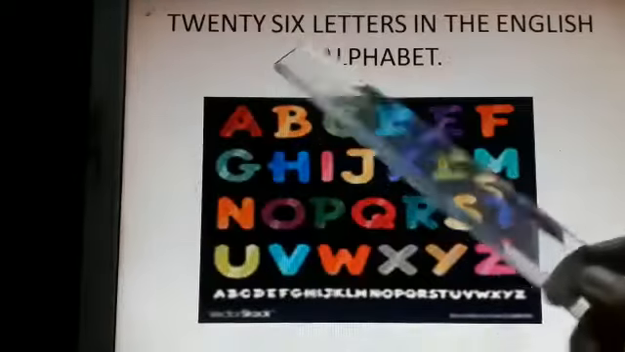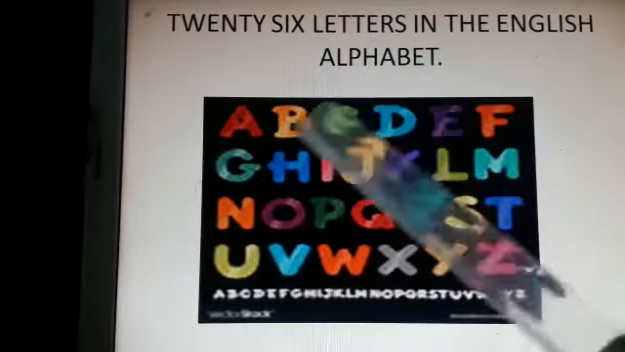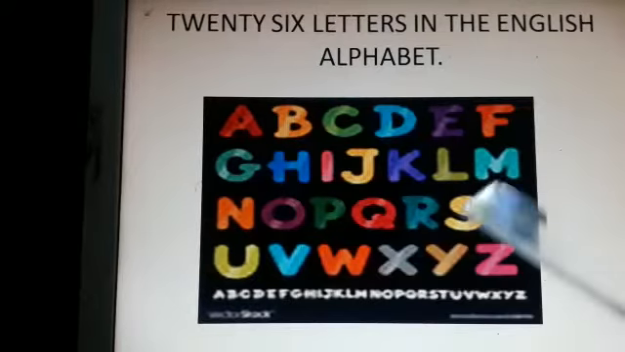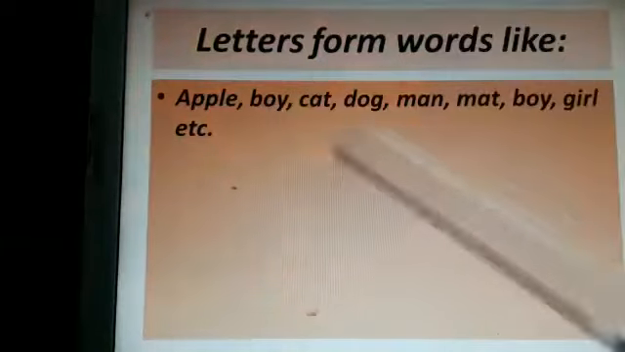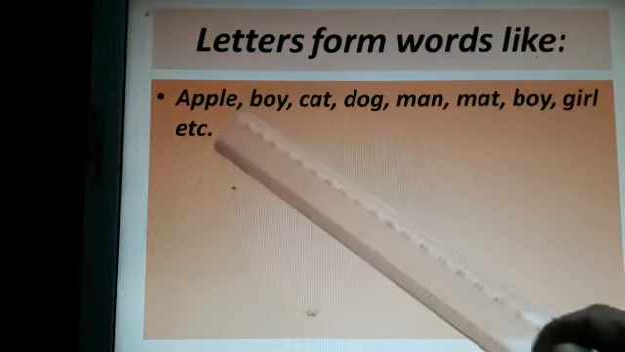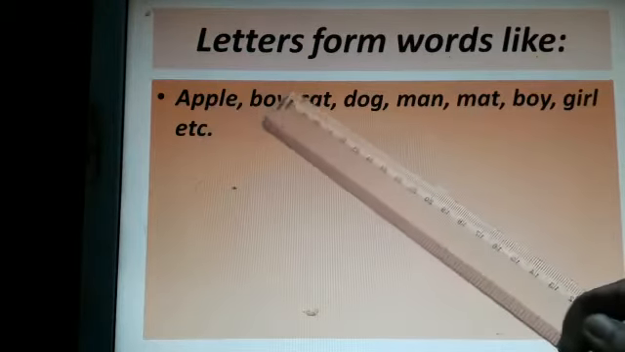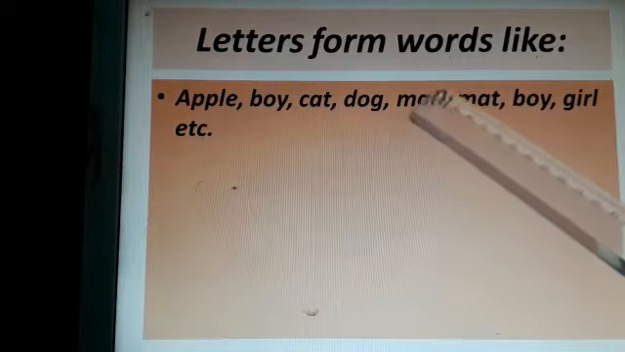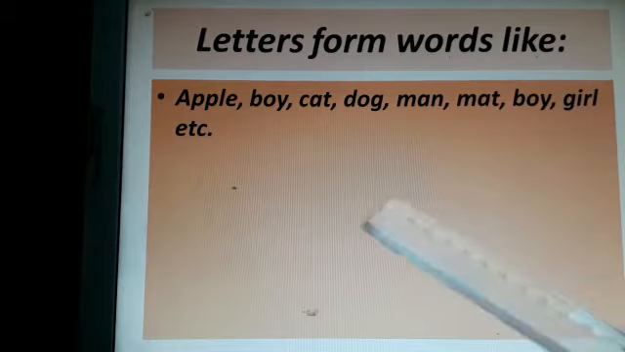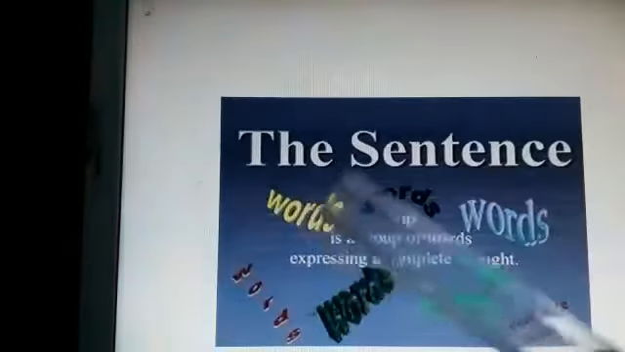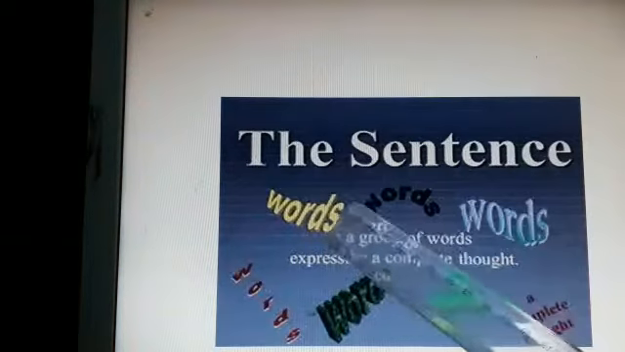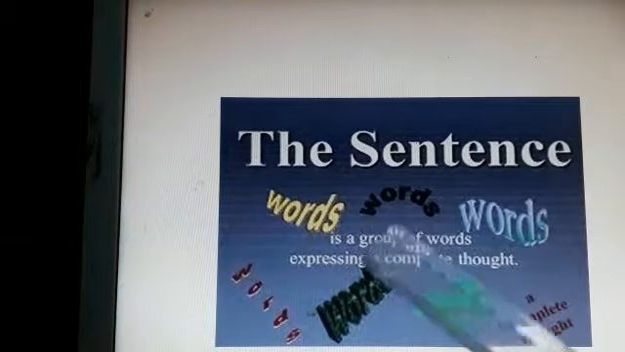Now, there are 26 letters in the English alphabet. Like from A to Z, there are 26 letters. Okay, these are called letters, and letters form words, like apple, boy, cat, dog, man, mat, girl, etc. So letters form words and words form sentences. Words form sentences. So, what is a sentence?